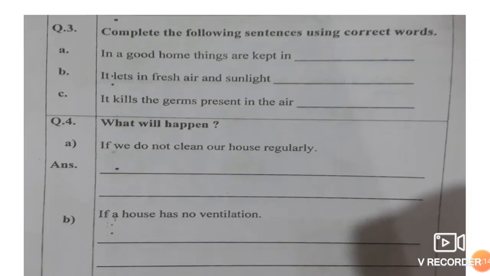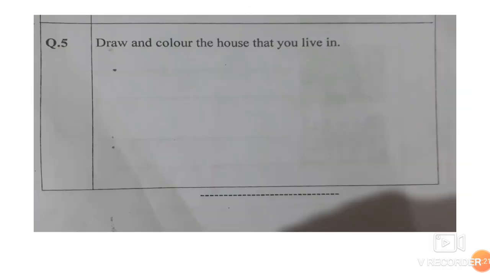Next, now, okay, this has been repeated. Sorry, beta. Now we come to question number 5. The previous one we have already done, so it has been repeated. Here we leave it to you. In every EVS worksheet, we keep one question wherein the children can do it on their own and enjoy it. Here the question is, draw and color the house that you live in. You draw it, beta, and color it. Okay. Thank you, beta. God bless you.